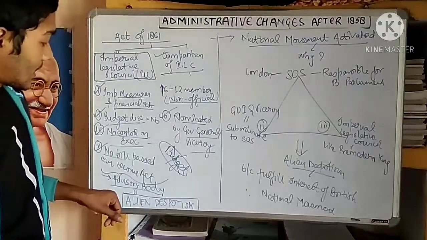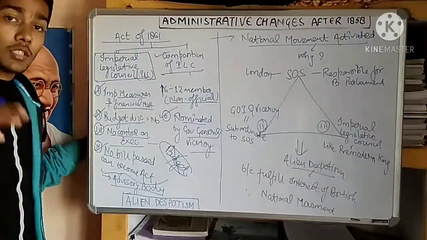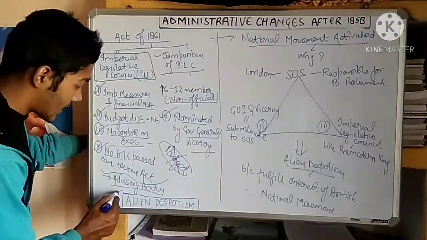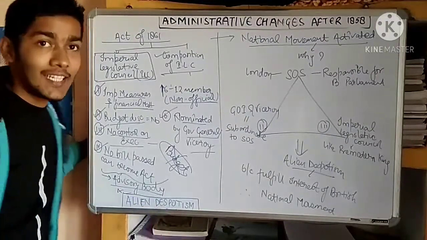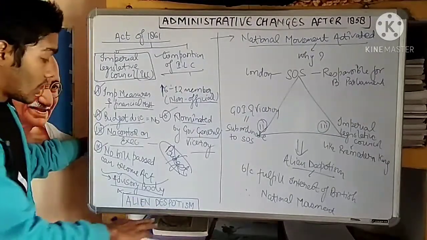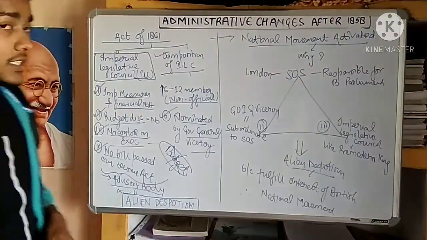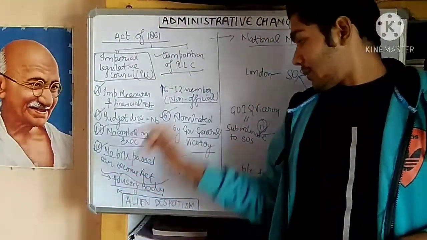So we can say that the whole feature of the Act of 1861 was as before, alien despotism. This is a very important word that is used in NCERT. The word is alien despotism. Despotism means a tanashah, a dictator, who is alien. It means that he will not work for the welfare of their people.